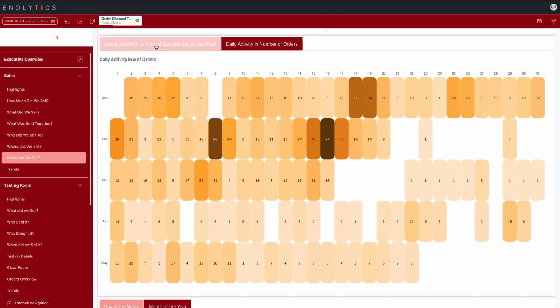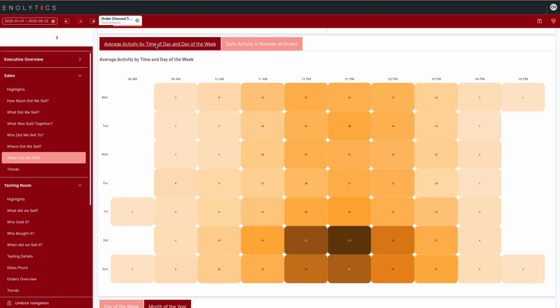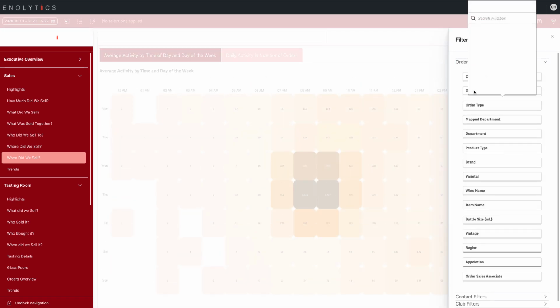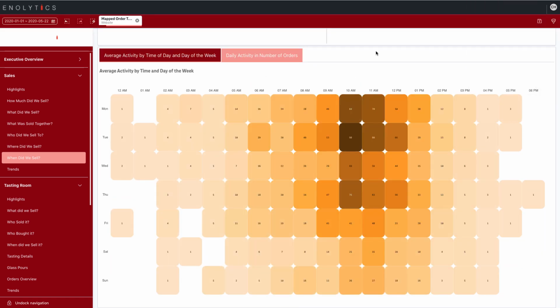If I want to take a look at the activity by time and day, I can now see that my busiest day is actually Saturday between 12 and 2 p.m. Sundays are still very busy. This will actually help you staff your tasting room in an appropriate manner. If we want to change our filter to the website, then we can see now when it is busiest on our website. This will help us decide when the best time is to send out our email campaigns to our customers.